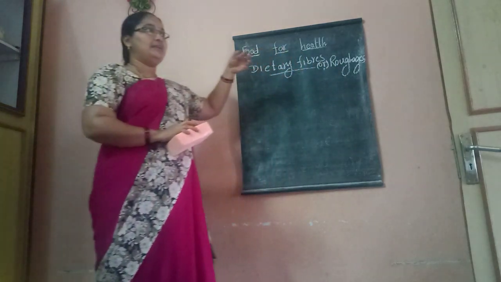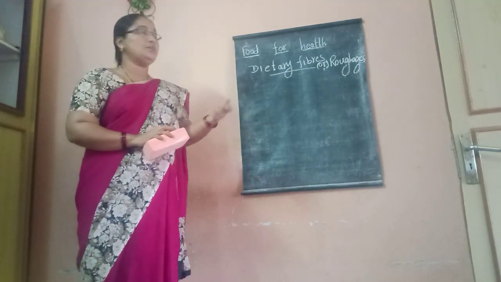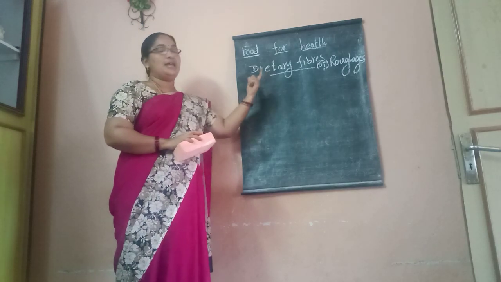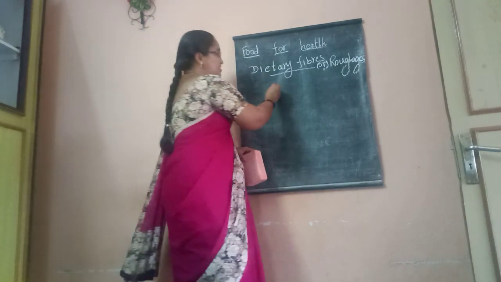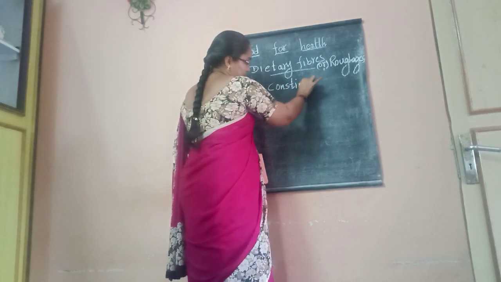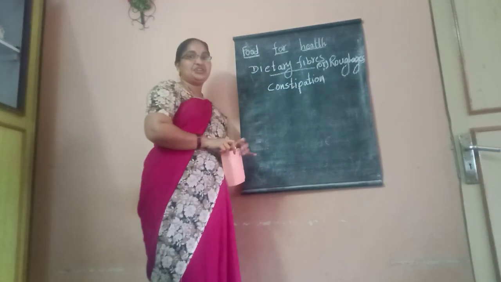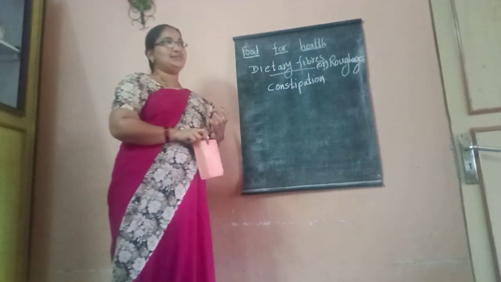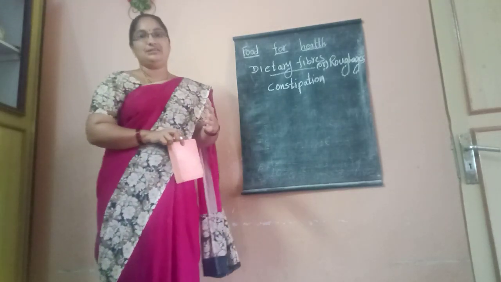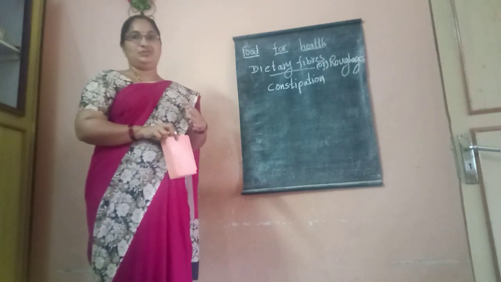The thread-like structure that we observe in some foods is nothing but dietary fibers. These dietary fibers help us to prevent constipation. Constipation means bowel movements are less, they happen with difficulty, or less often.